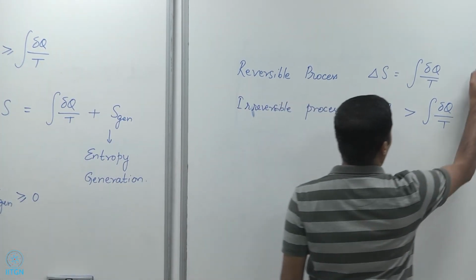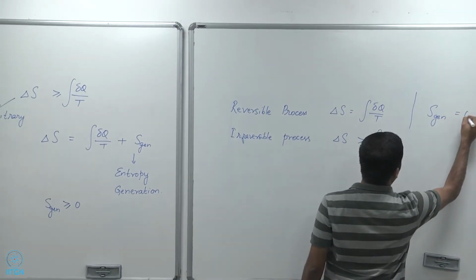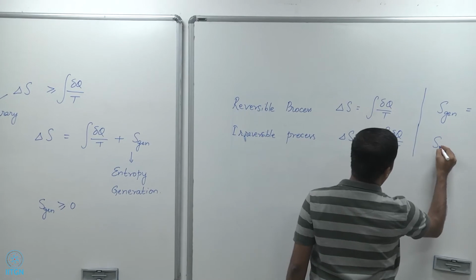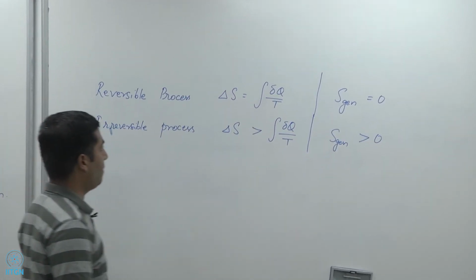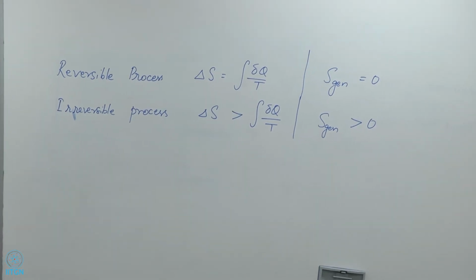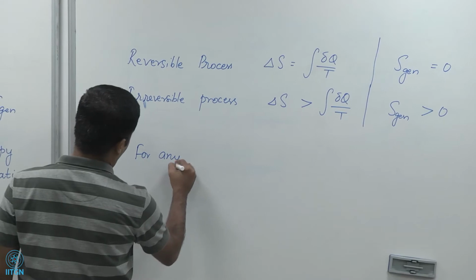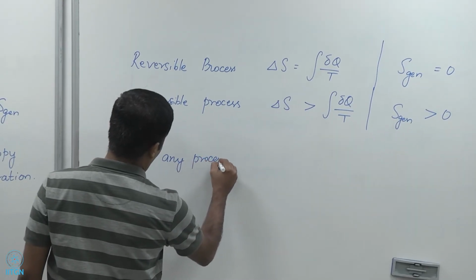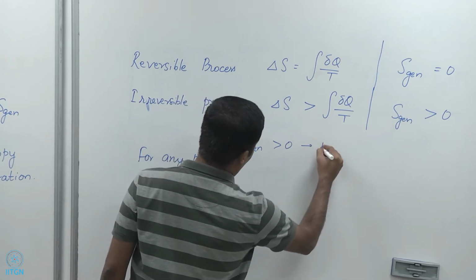So correspondingly, S-gen for a reversible process is 0, and S-gen for an irreversible process is always greater than 0. So for any process, S-gen greater than 0 is an irreversible process.